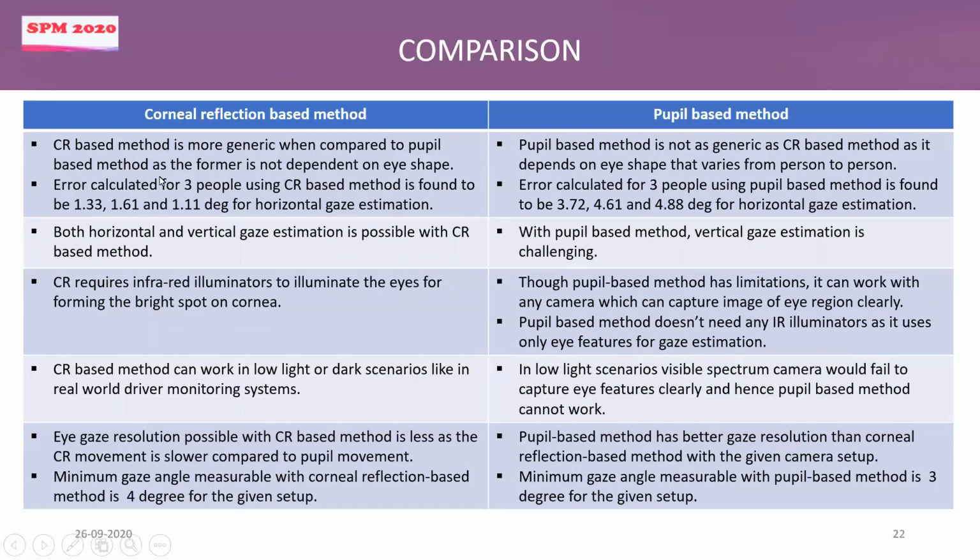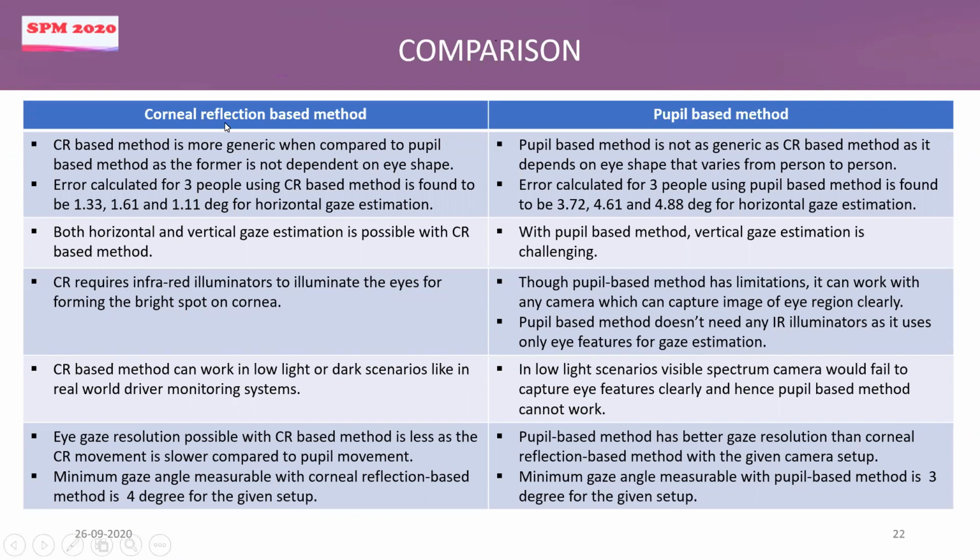This is just a summary of that. So finally, what we observed is this corner reflection based method looks to be more generic compared to pupil based method, as the former doesn't depend on the shape of the eye. And we observed the error values to be around 1 degree, whereas in the case of pupil based method, this is found to be almost 4 degree. And with CR-based method, both horizontal and vertical gaze estimation is possible. But with pupil-based method, there is a challenge in estimating the vertical gaze angle from the position of the pupil.